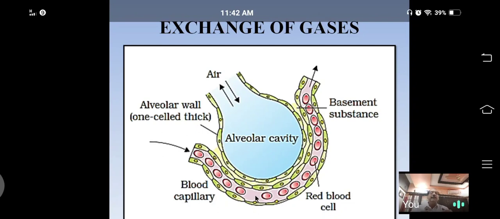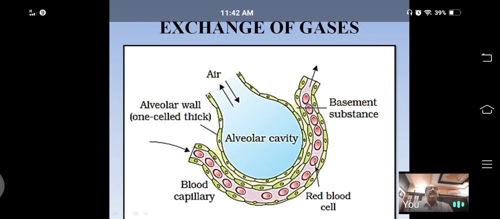It takes place by the simple diffusion phenomenon, means movement of molecules from a region of higher concentration to a region of lower concentration. So when blood passes around the alveoli through the capillary, deoxygenated blood becomes oxygenated blood.